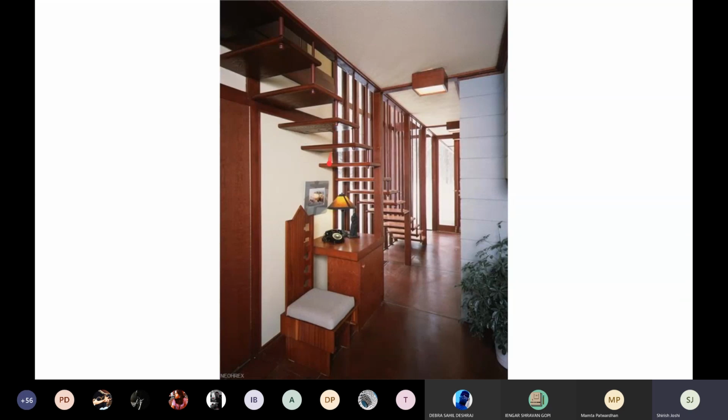Very simple staircase. Notice that this staircase actually is a very narrow staircase. Again, the width of the staircase a lot of the times depends on several factors. One of them is the actual use of the staircase. In this case, the house is to be used by only two people, so the staircase is naturally much narrower. And because it is so narrow, you can see that there is no need for a railing.